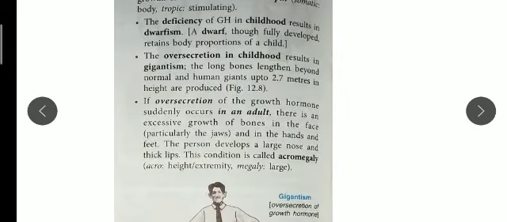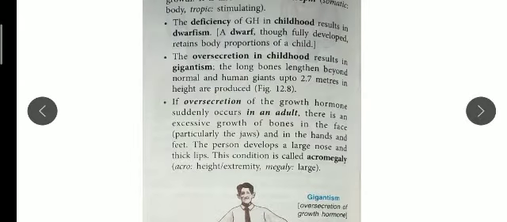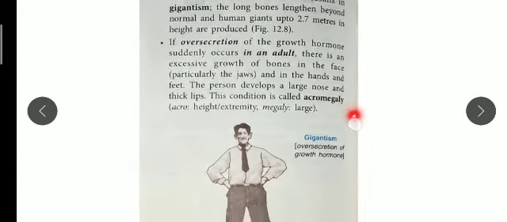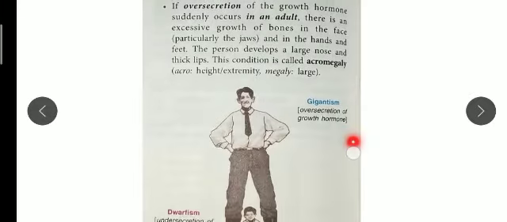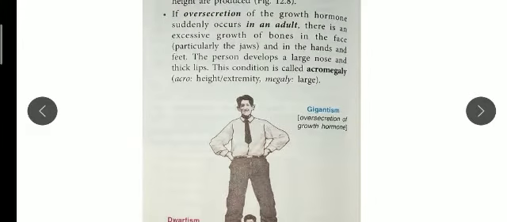Now gigantism is a kind of giant-like condition, with long bones and limbs growing beyond the normal, up to 2.7 meters in height, due to over secretion of this growth hormone. In the same way, if over secretion of growth hormone suddenly occurs in an adult, what will happen?